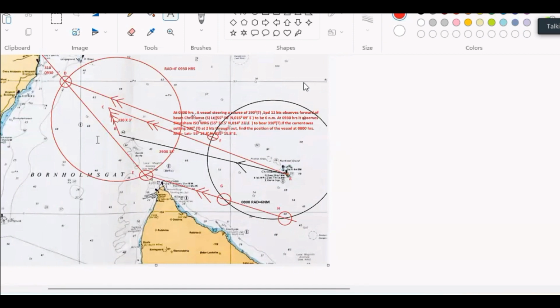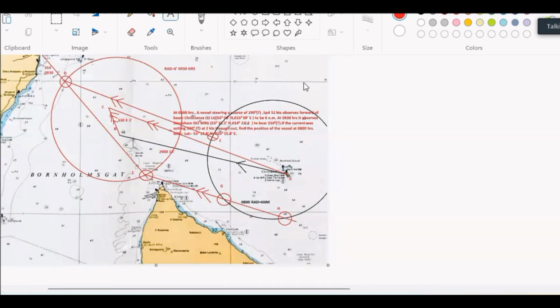So A to B, your course. Then comes the current, and we are applying the current afterwards. Allowing and counteracting we have discussed in the theory class. Counteracting may be used when CMG is known. Here CMG is not known, we are finding out the CMG. CTS is given. So when the CTS is given, allowing current, allowing means that allow for the run.